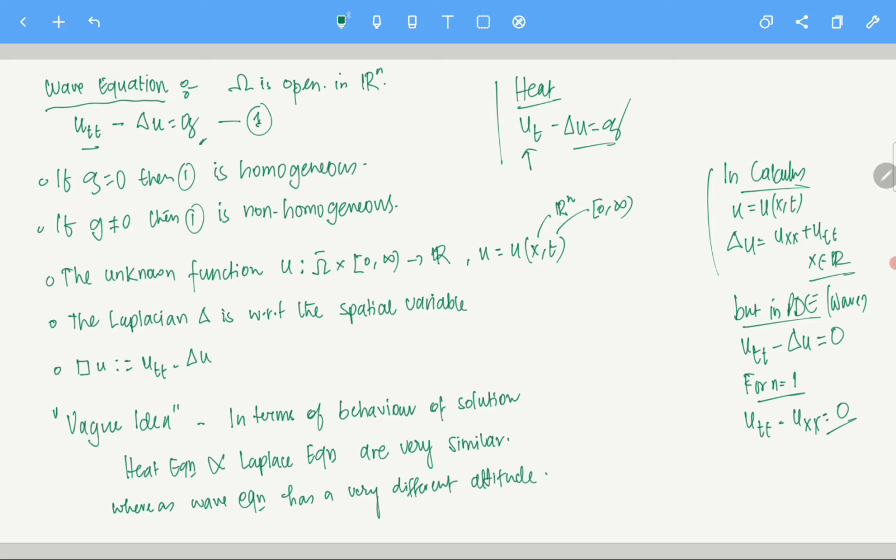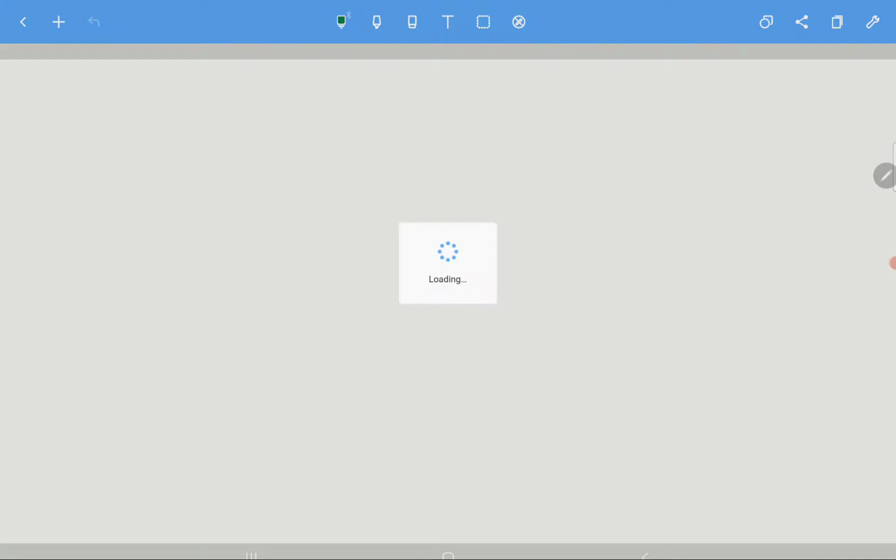To explain this idea, I will use something which I did not do in this course, but since this is a more advanced course, I gathered that you already know what a canonical form is. You have a second order equation, Lu equals 0, and based on the discriminant, you can say whether it's hyperbolic, elliptic or parabolic.